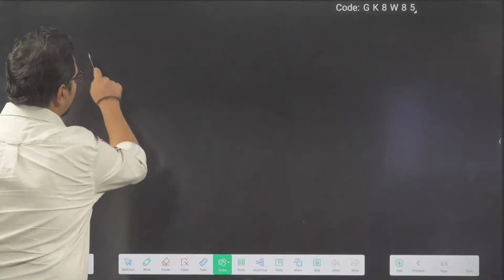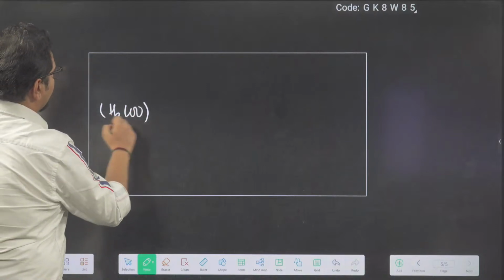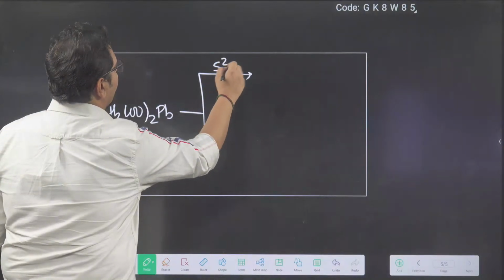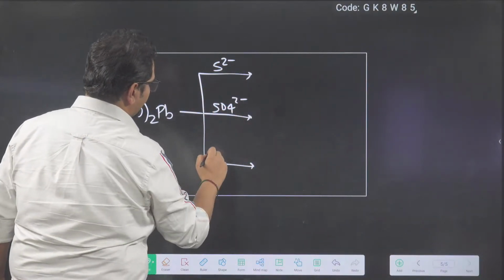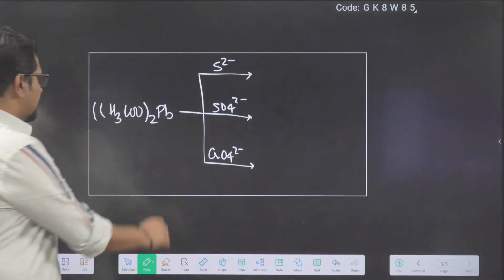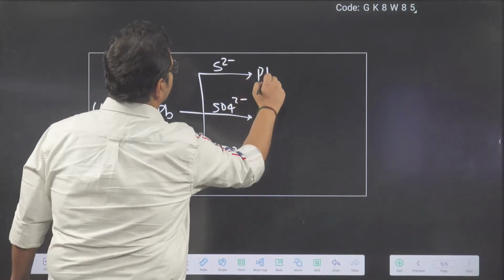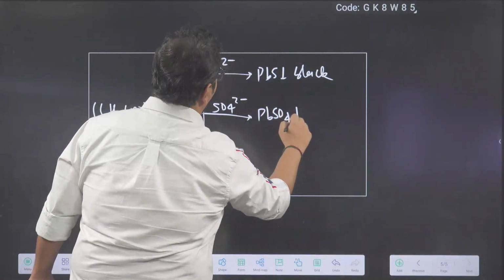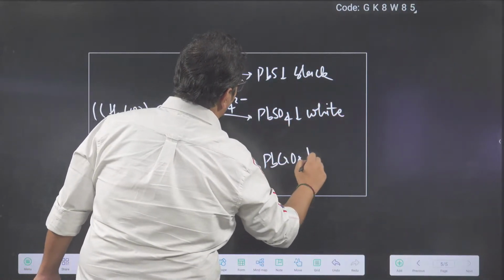Before moving on, let's make one table. It is not directly under the heading of this topic, but it's very important to write down. Lead acetate has now come 3 times. Remember, lead acetate paper turns black with sulfide, white with sulfate, and yellow with chromate. So lead acetate can give us PbS, which is a black color precipitate, PbSO4, which is a white color precipitate, and PbCrO4, which is a yellow color precipitate.